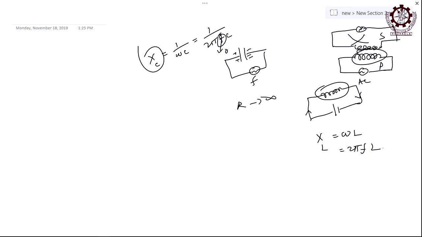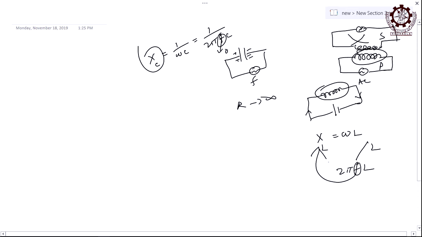So, now tell, when there is DC, what about this frequency? 0. Then what is the value of opposition? Nothing, it can freely pass, right. So, DC current can be freely allowed through an inductor, but not AC, right. If you take AC, there is some frequency, that is 2 pi f times L. If there is some frequency, then there is some reactance, opposition, right. If there is frequency, there will be opposition. So, it cannot be freely allowed through an inductor.